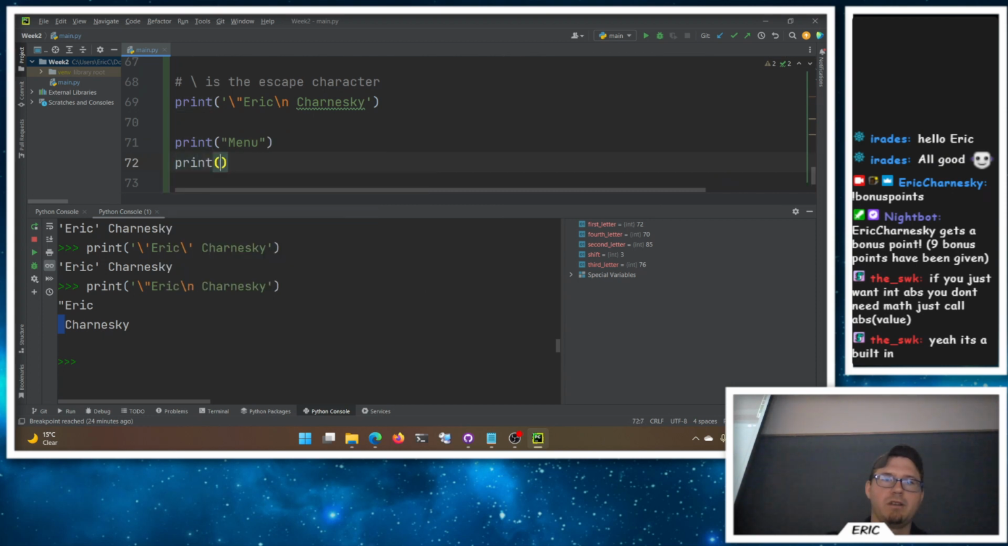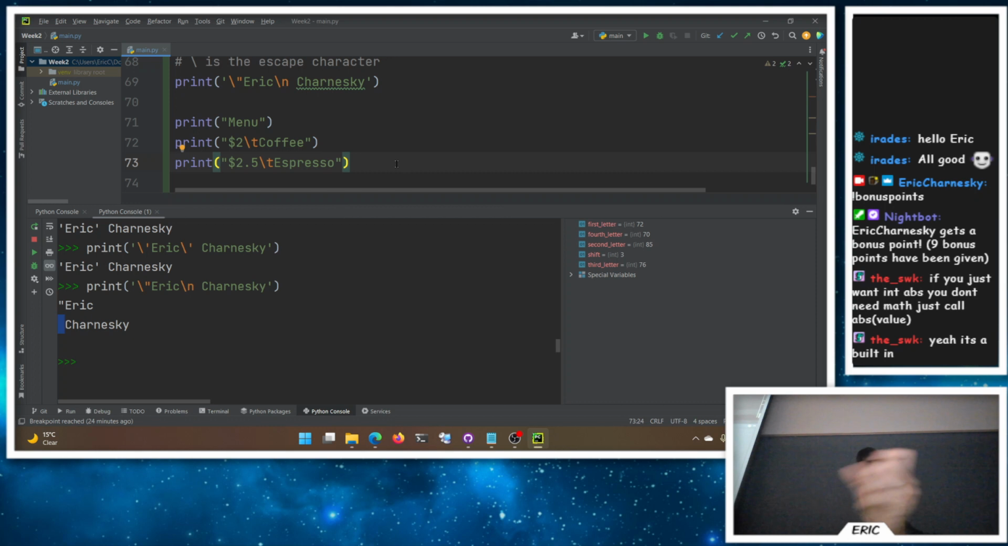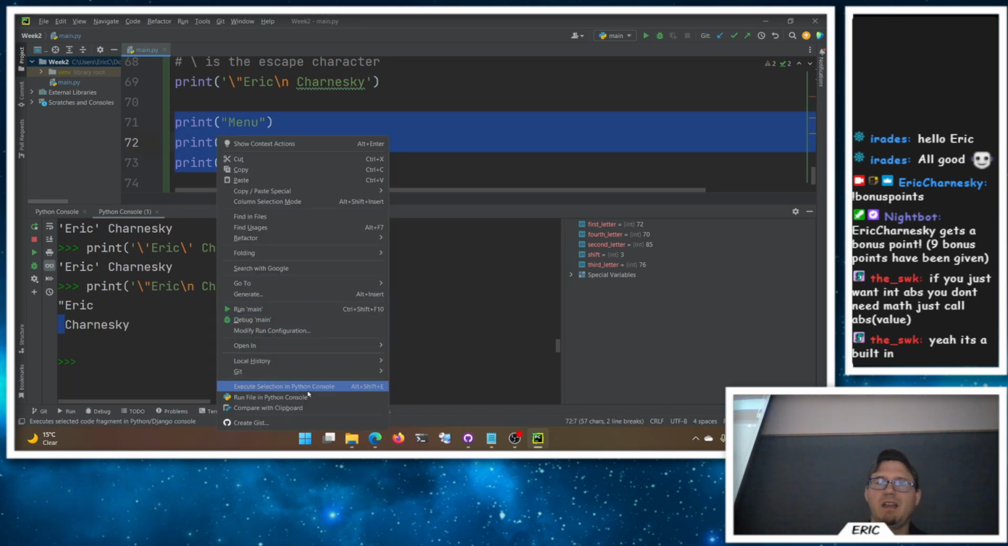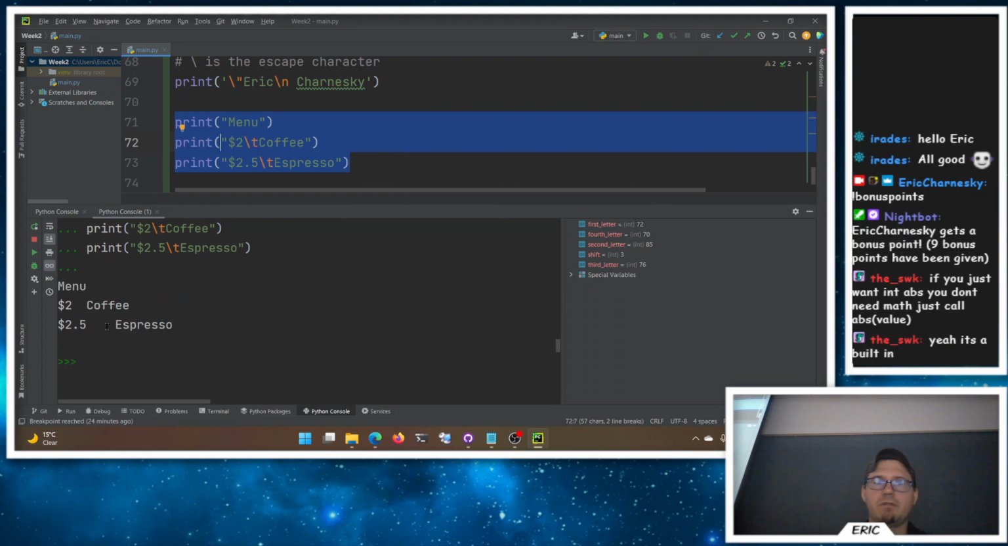and then we can print a tab for, let's do like $2, and then a tab. Here is coffee, and then we'll print like $2.50, and a tab is espresso. Right? Doing tabs will kind of line things up for you nicely to the next nearest tab. I'm not a big fan of these, but they're fun for certain reasons.